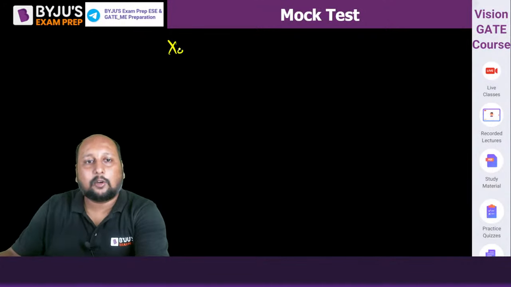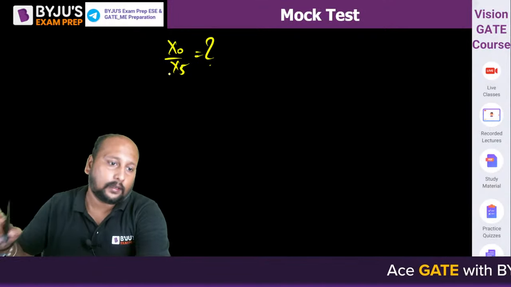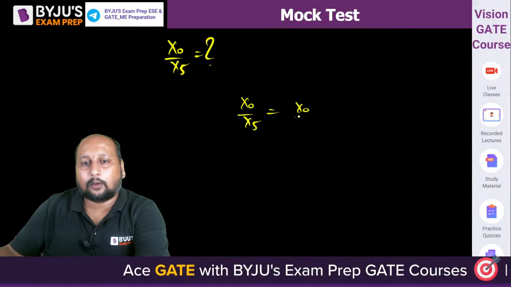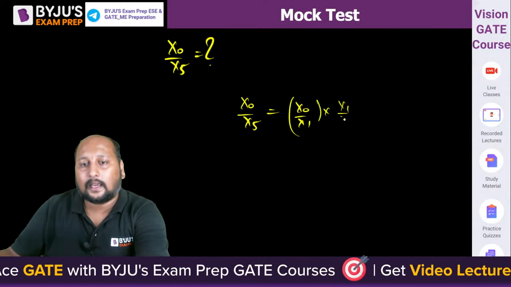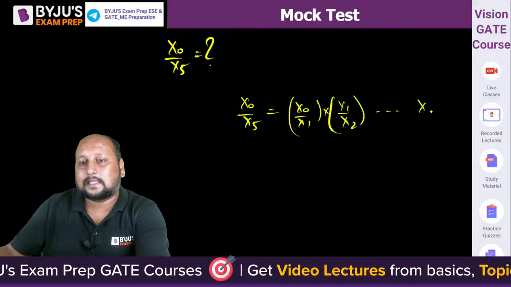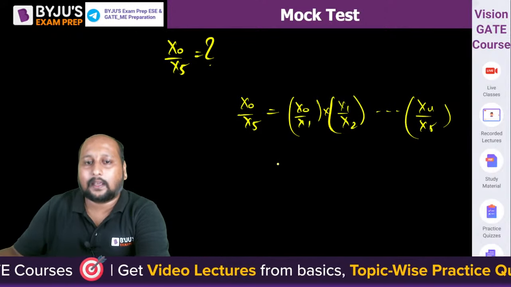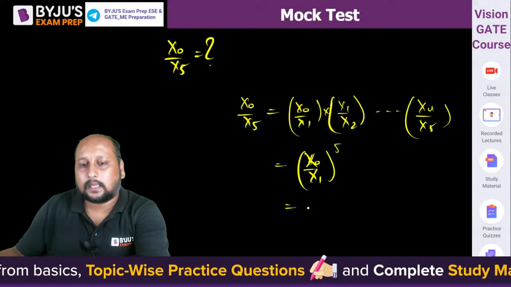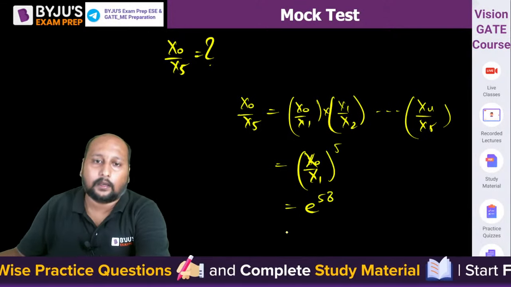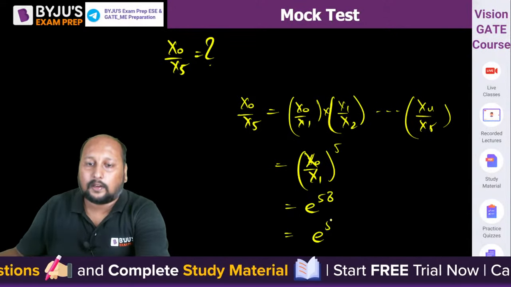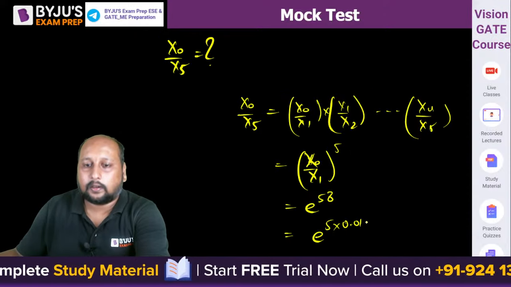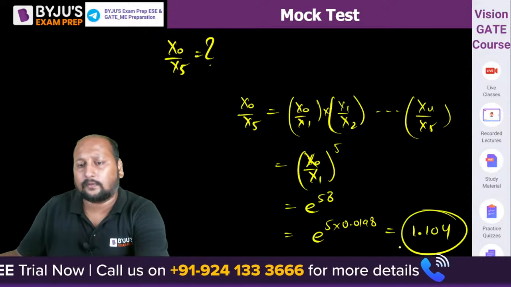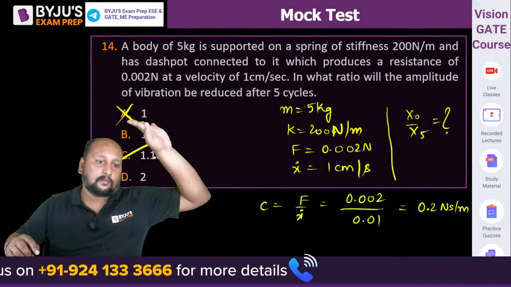Now we know that we need to calculate x0 by x5. So x0 by x5 is equal to x0 by x1 into x1 by x2, and so on till x4 by x5. That is, we can say x0 by x1 to the power 5. So I can say e to the power 5 delta. From here, e to the power 5 delta, with delta 0.0198, solve it and you will get exactly 1.104 as the final answer. Option C is the correct answer, 1.104.